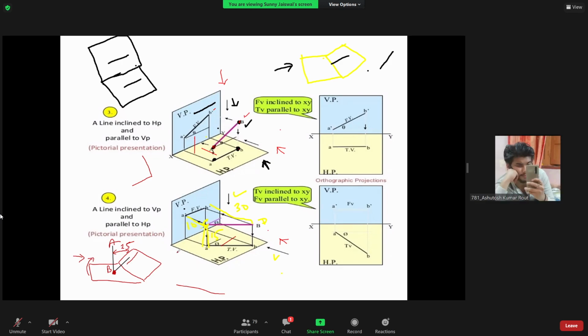When it is above the xy line, first, when you're looking from the front, you will get one line like this.